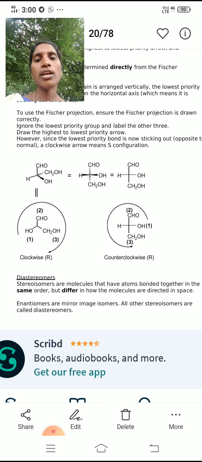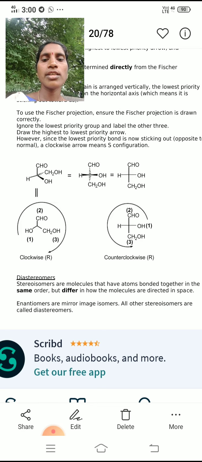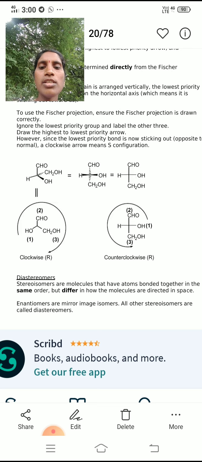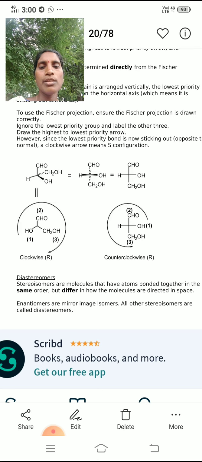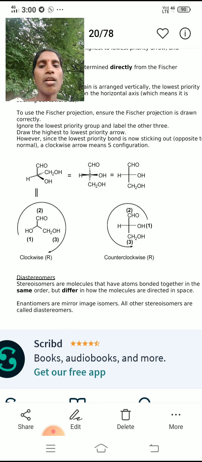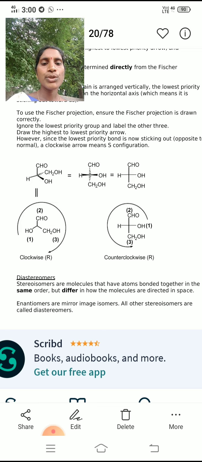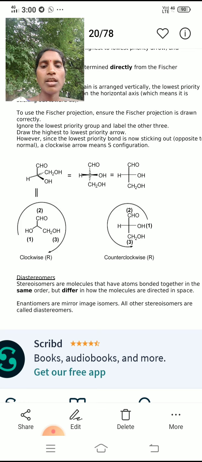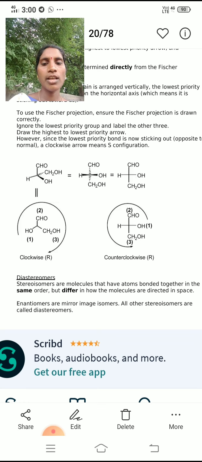So today I am discussing enantiomers and diastereomers. Enantiomers and diastereomers are stereoisomers. Stereoisomers are molecules that have atoms bonded together in the same order but differ in how the molecules are directed in space.